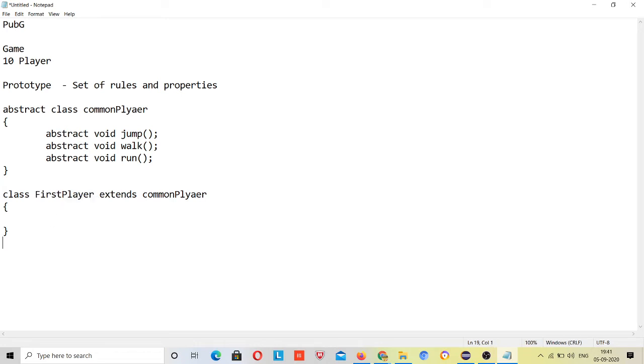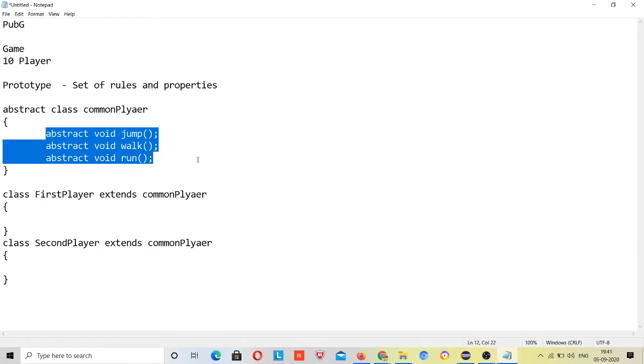Similarly, when I make second player, I will copy this. If second player tries to implement this, it will also have the same properties present at least.